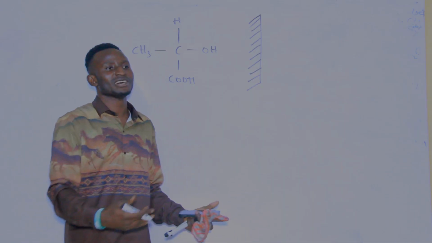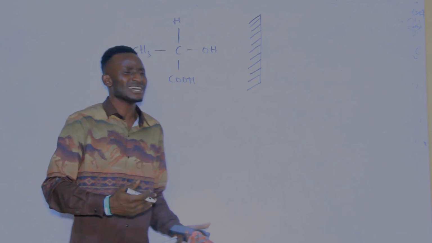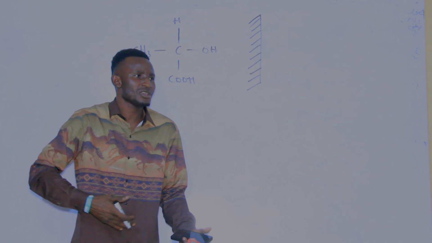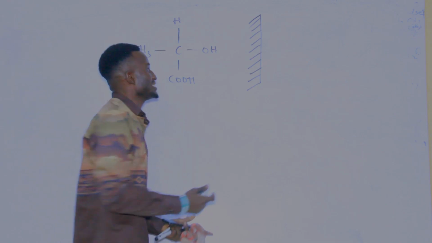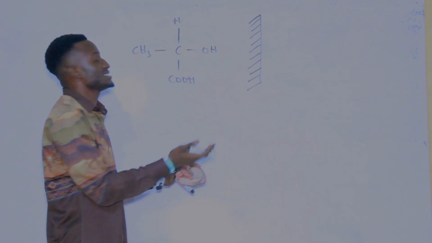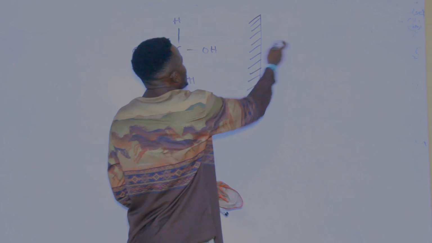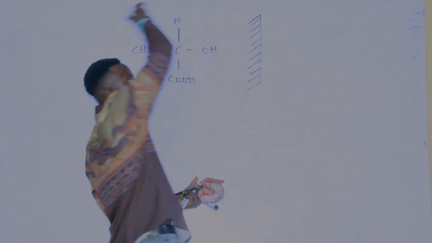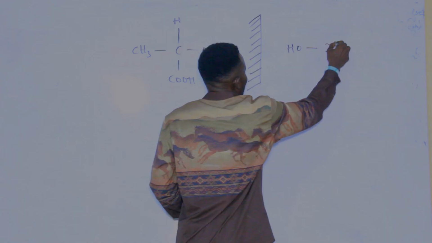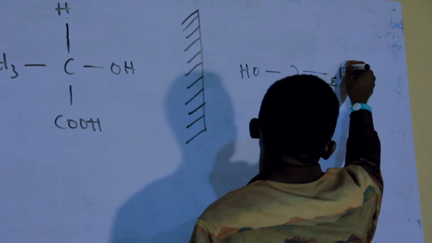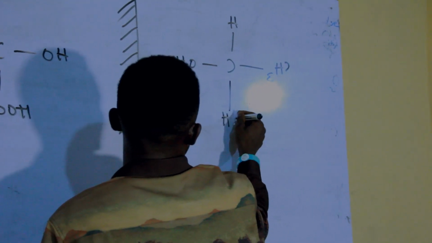If you place yourself in front of the mirror you use in your house, the dressing room, you see the front side of yourself ahead of the back. So optical isomerism means that if you place this structure in front of a plane mirror, it will show its mirror image. That means you can have something like this. Let me draw it like this. This is what we mean by optical isomerism.